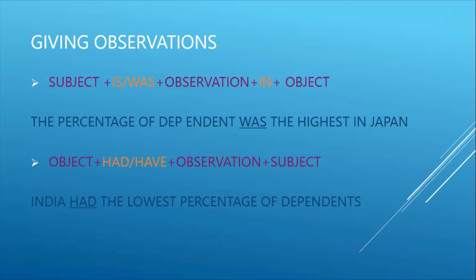Observation means to mention something very significant, for example, the highest value, the lowest value, or the second highest or third highest. How can we convey it to the reader of our answer paper? How can we give our observations using different strategies?